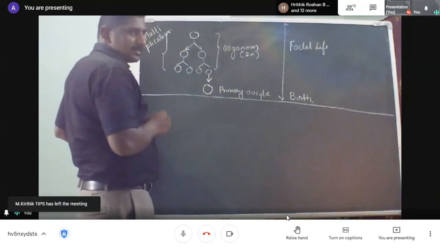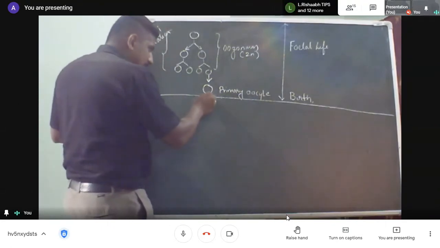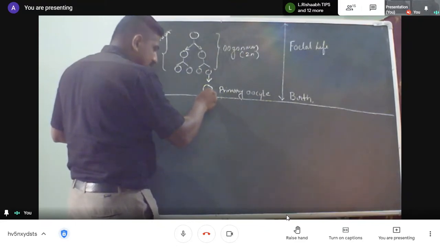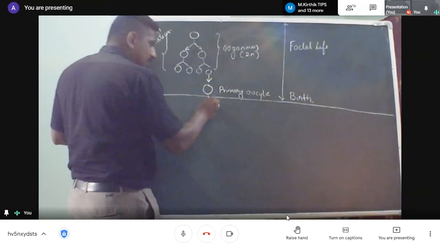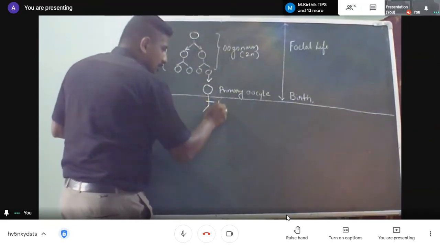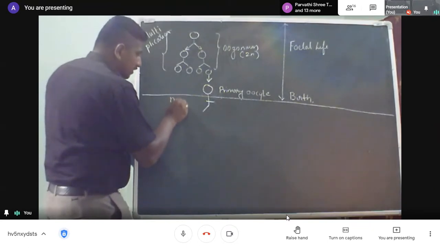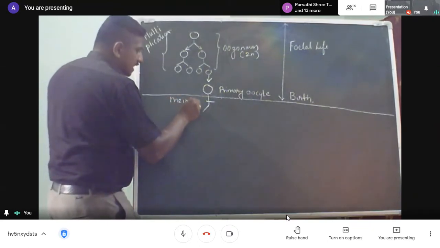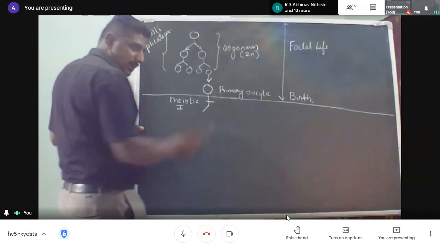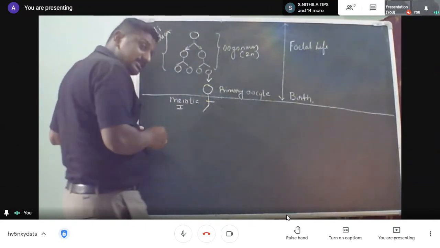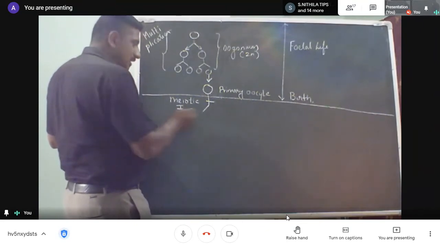Now, what is the next important process? Each and every primary oocyte undergoes meiotic division. Here the meiotic division is an unequal division. There it was meiotic symmetrical division 1, here it is meiotic asymmetrical division 1.